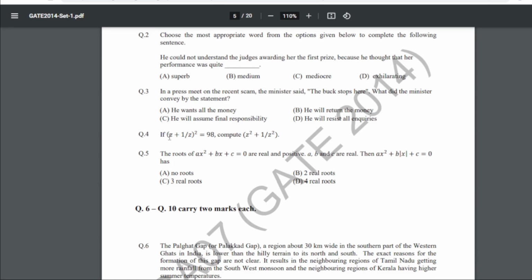Now question number 4 is, if (z plus 1 by z) whole square equals 98, then compute the value of this expression. If you solve this expression, you will get the answer as 96.